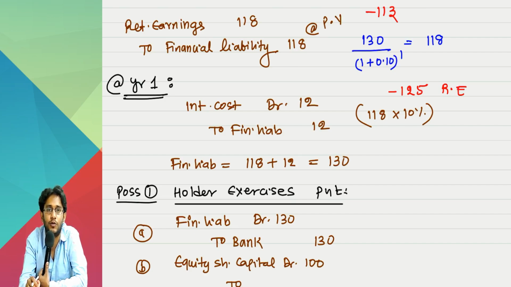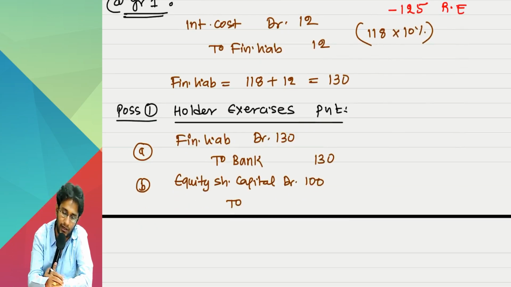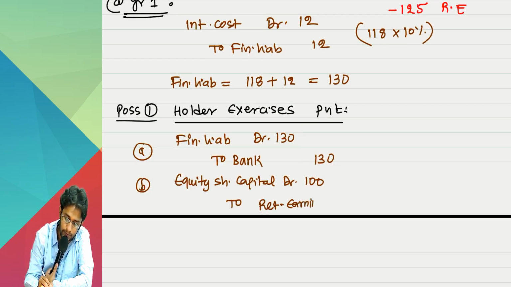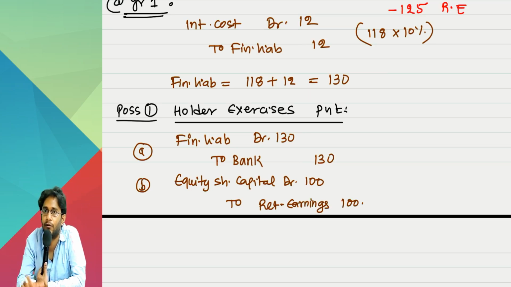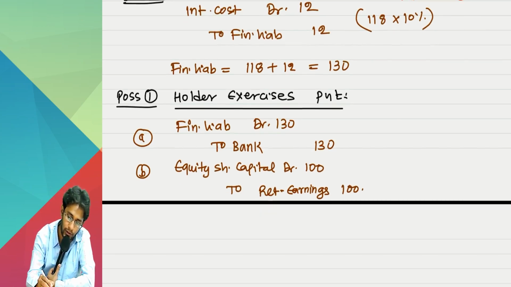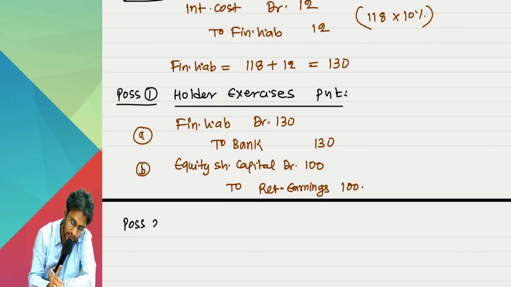But in retained earnings, you should debit only the premium portion, not the face value. So since you extra debited retained earnings already, put it back to your retained earnings, 100. Game over. Effectively, only 25 rupees got debited to retained earnings, which is nothing but the effective premium paid on buyback. This is when the option gets exercised.